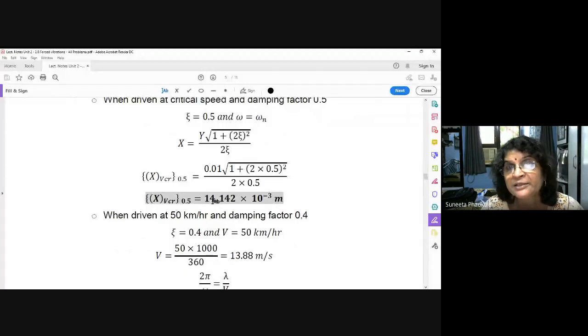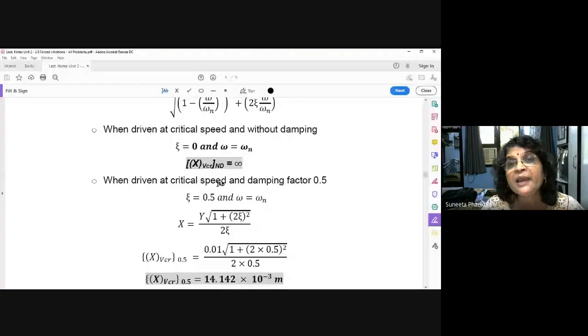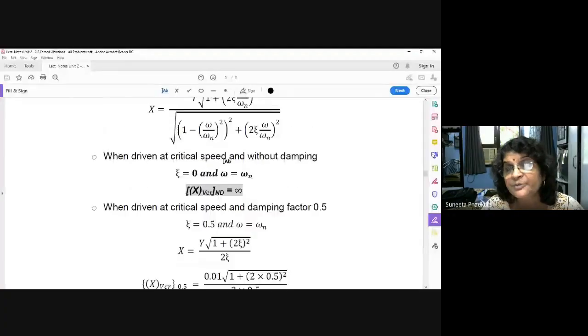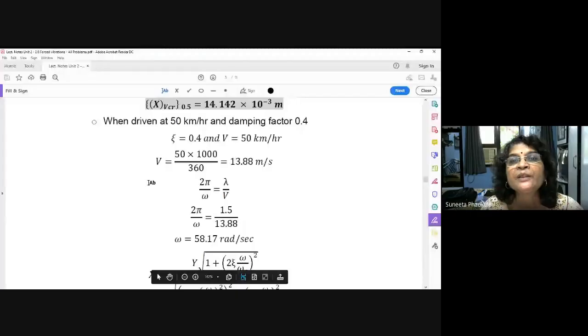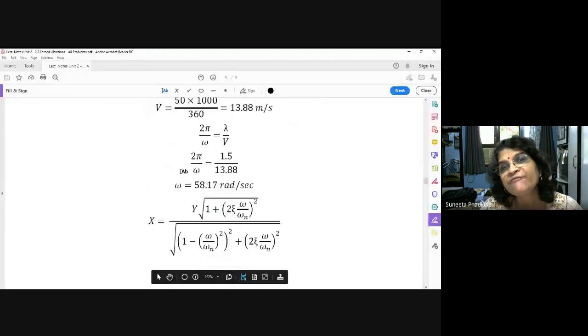So here it was infinity. See why damping is necessary when your vehicle is running at critical speed. Here the amplitude is infinity, but you have reduced the amplitude to this one by providing damping. Understood?